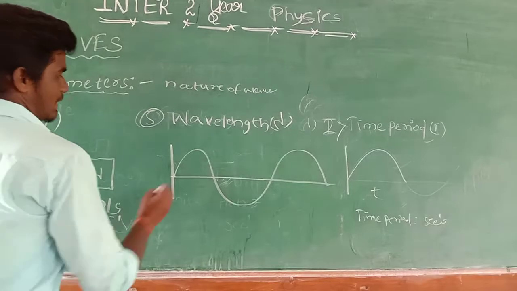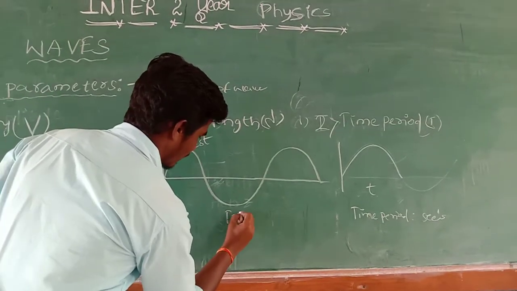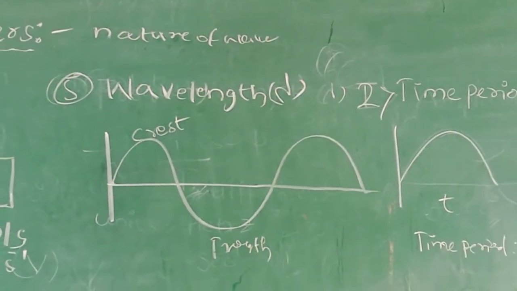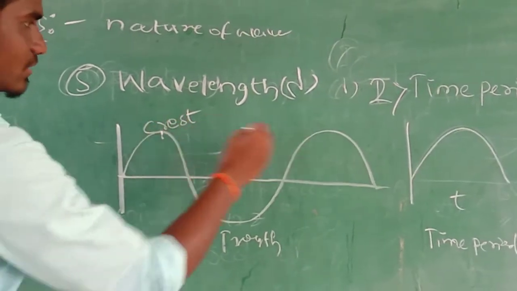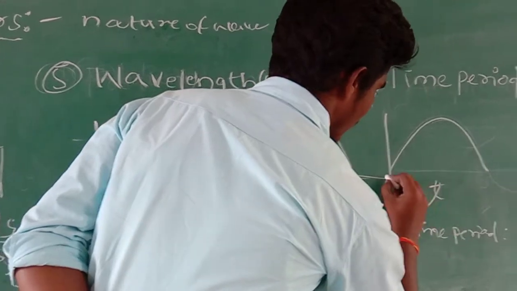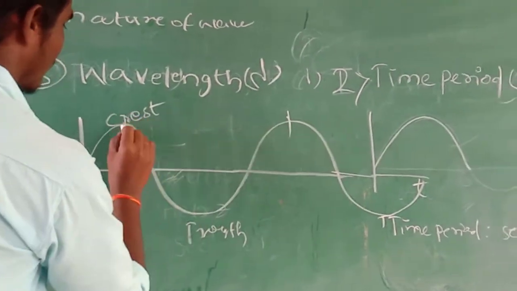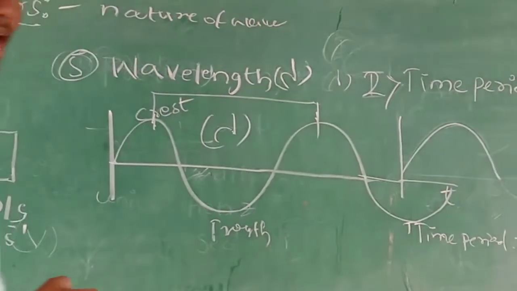This is the crest. This is the trough. How can we define the wavelength? The distance between two successive crests or two successive troughs. From this point to this point, the distance is known as the wavelength lambda.